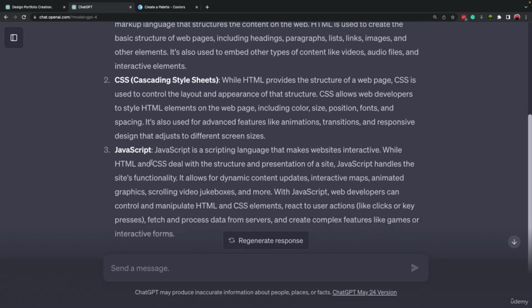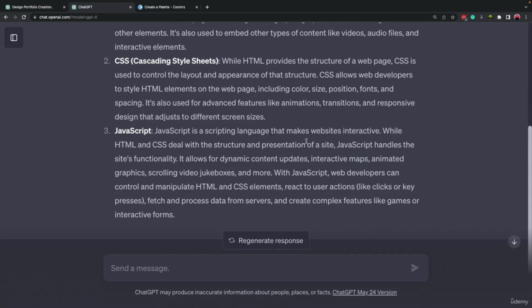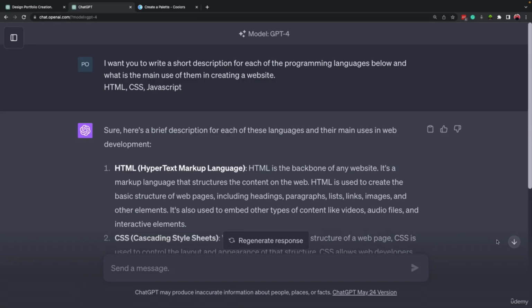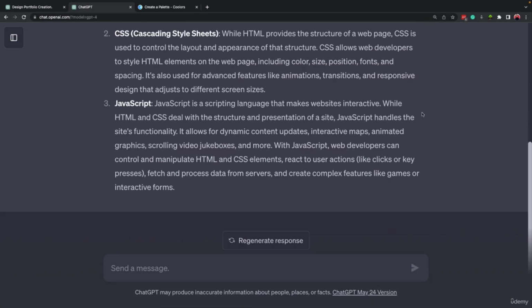And then we have JavaScript. JavaScript is a scripting language that makes a website interactive, while HTML and CSS deal with the structure and presentation of the website. JavaScript handles the site's functionality. For example, when we click on a menu and something appears, or when I click on this button and it scrolls to the bottom of the page, this is JavaScript, okay? Or when I click on this search bar, this messaging bar, you see this element appear here and it blinks.